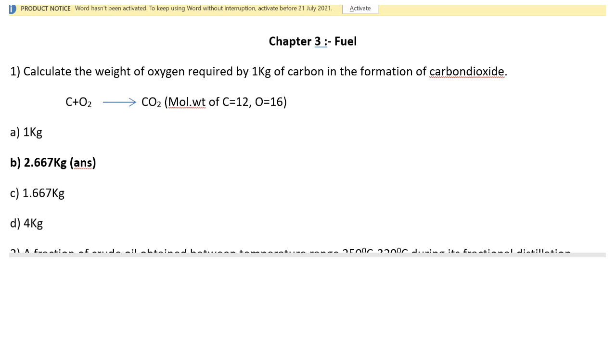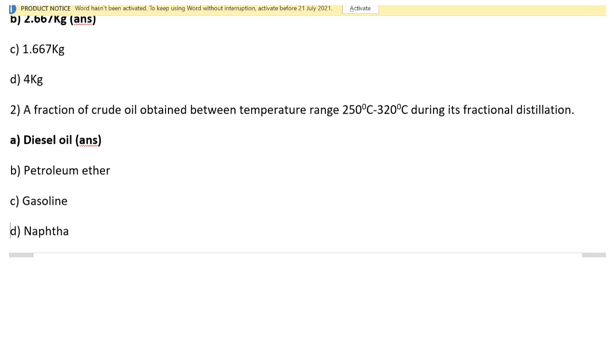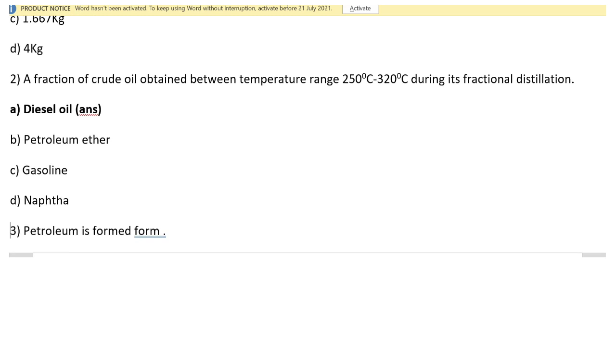First question is: calculate the weight of oxygen required by 1 kg of carbon in formation of carbon dioxide, and the answer is 2.667 kg. Question number 2 is: the fraction of crude oil obtained between the temperature range 250 to 320 degrees Celsius during fractional distillation is known as diesel oil. That means the temperature range is given, and the fraction obtained at that temperature range is diesel.